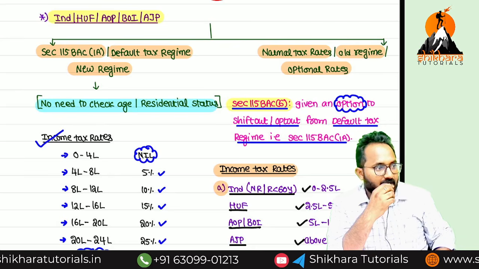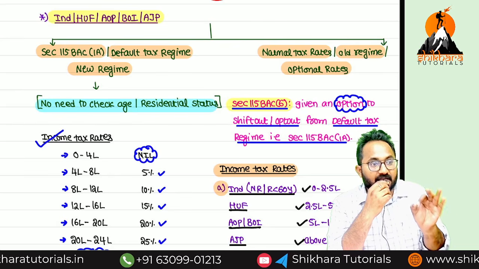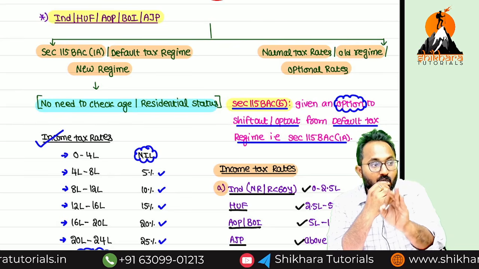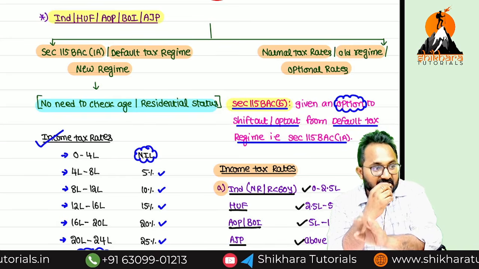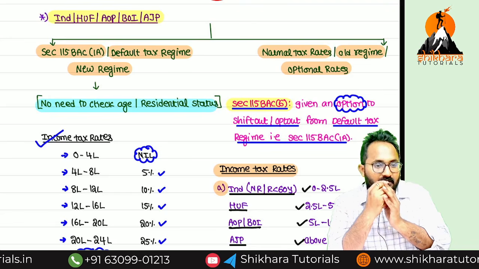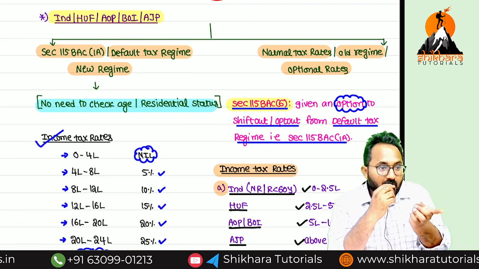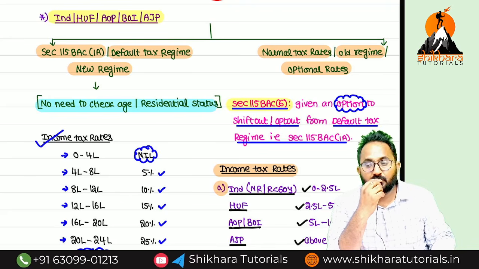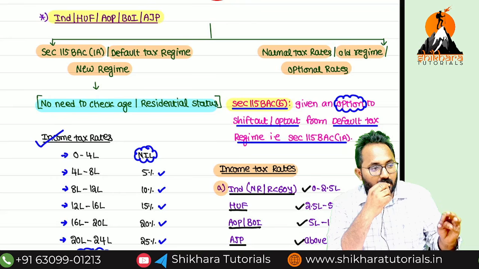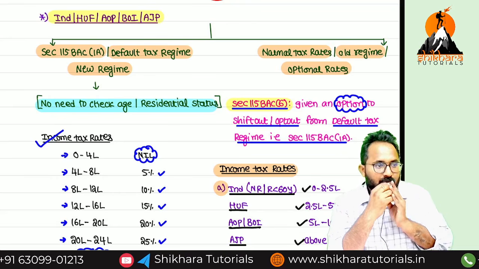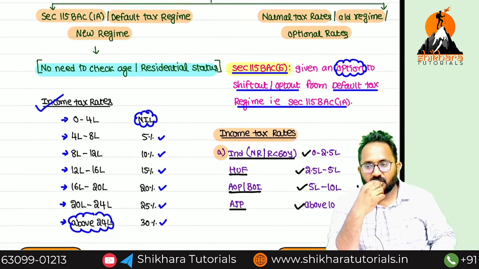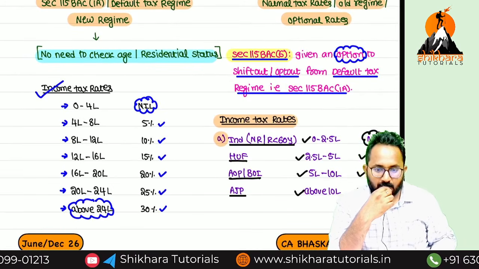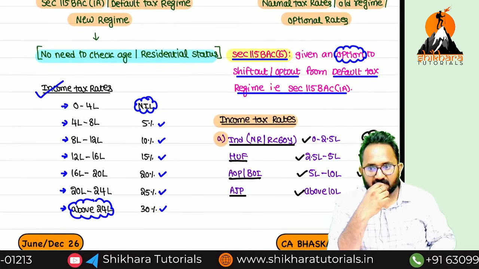In the exam they will tell you the assessee opted the option given under 115BAC subsection 6. That means he is opting out from 115BAC, meaning he is following the old, normal or optional regime.